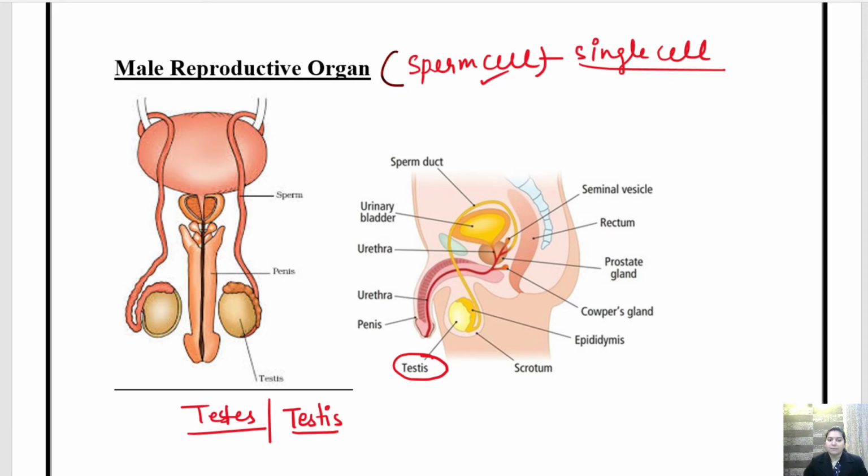Males are having a pair of testes which is covered with a sac called scrotal sac, or scrotum.